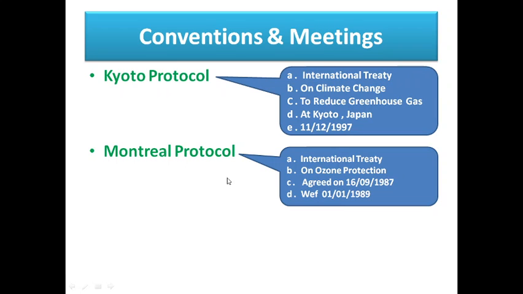When was it agreed? On 16th of August 1987, they agreed the Montreal Protocol, but the effective date is 1/1/1989. So the Montreal Protocol is the international treaty on ozone protection. This is also very important.